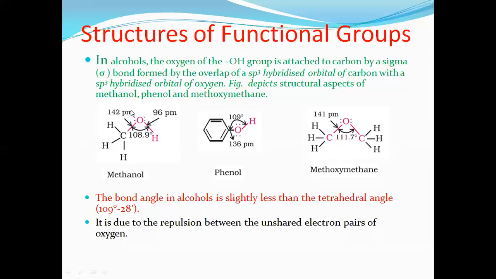Here the oxygen, since it is sp3, the expected bond angle is 109.5 degrees, but in alcohol, that means in methanol, it is 108.9 degrees. That is due to the repulsion between lone pairs of electrons being quite greater than the lone pair and bond pair. Similarly, in phenols, the repulsion is slightly less due to the presence of the bulky phenyl ring. Here, due to the presence of both bulky groups, the repulsion of lone pairs is slightly less. That's why the bond angle increased from 109.5 to 111.7.